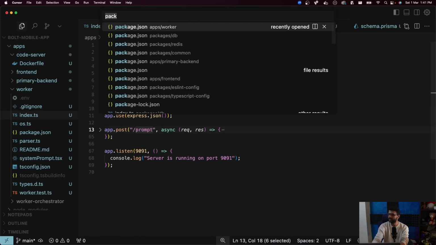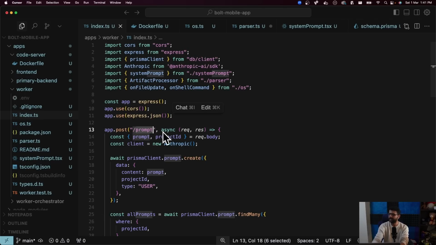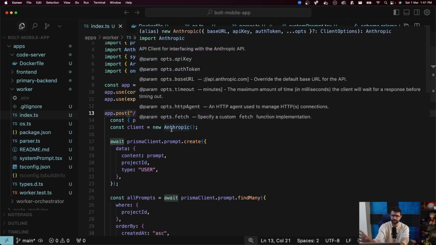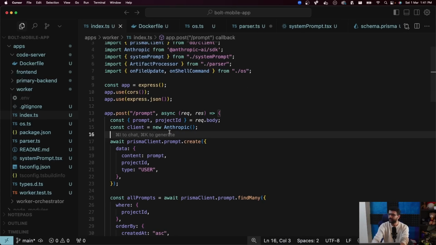One thing you will notice is I've removed authentication for now because I have not yet connected it to the front end. So there's no user ID over here. And just dump whatever I want directly over here. We should add user ID authentication, yada yada. Let me give it a prompt.